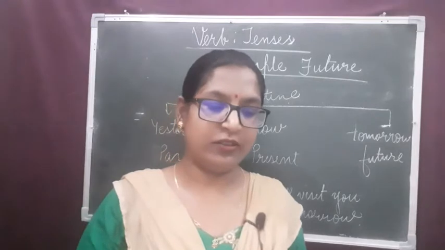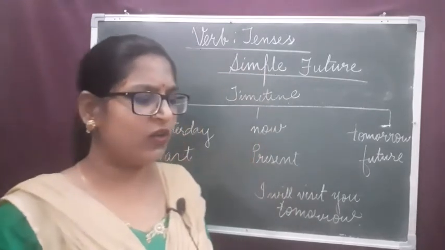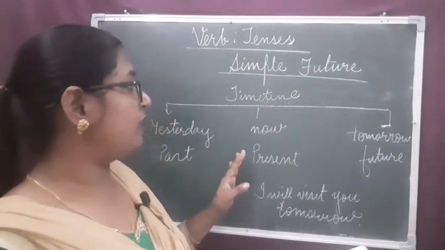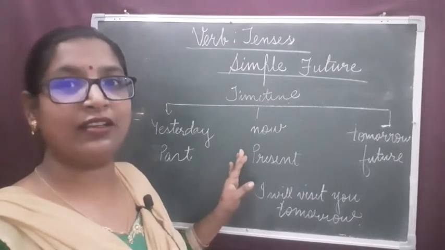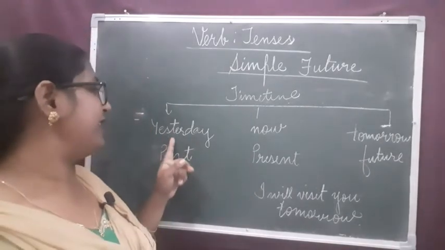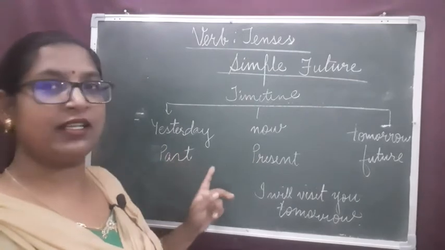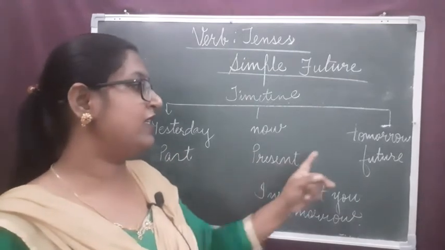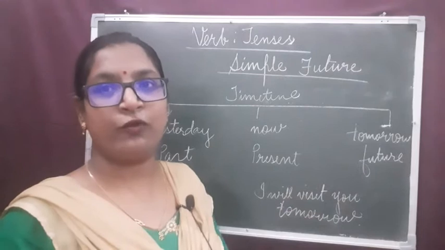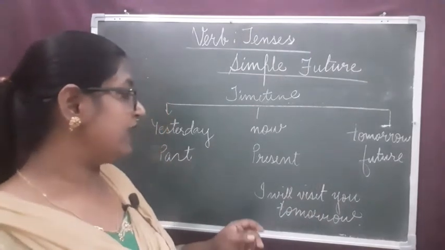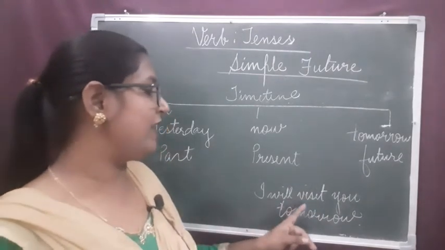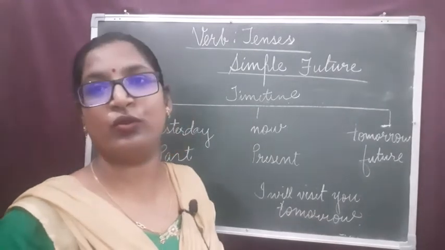Now, dear children, let's try to understand this with the help of given timeline. Here you can see the 3 points. Yesterday, that is past, now is present, tomorrow is future. And see the example, I will visit you tomorrow.